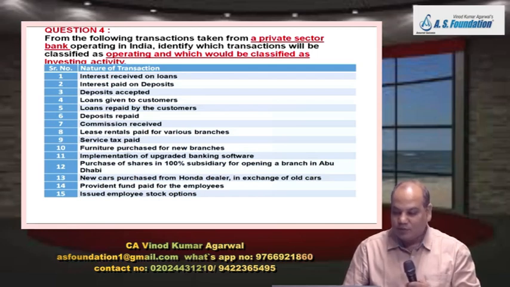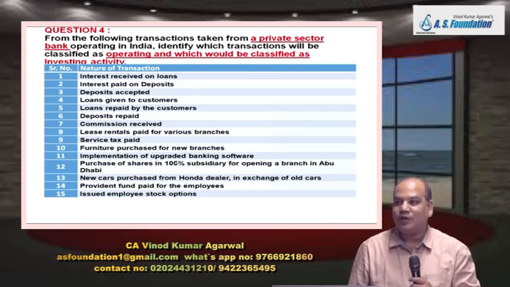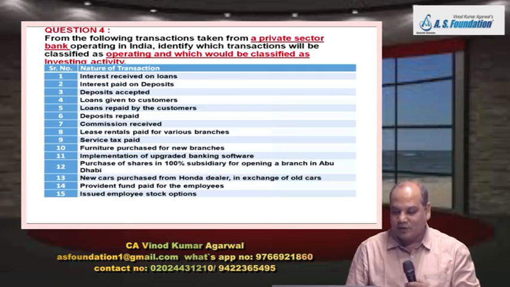Then furniture for new branch. Furniture purchased: investing activity. Implementation of upgraded banking software: investing activity. Purchase of shares in 100% subsidiary for opening a branch in Abu Dhabi: investment activity, because that is also investment only.